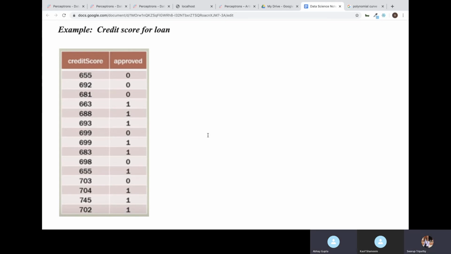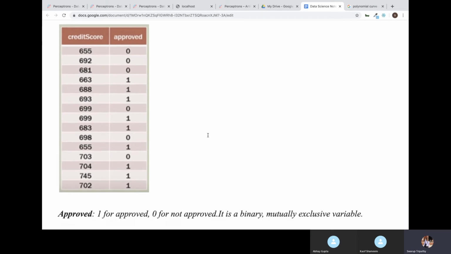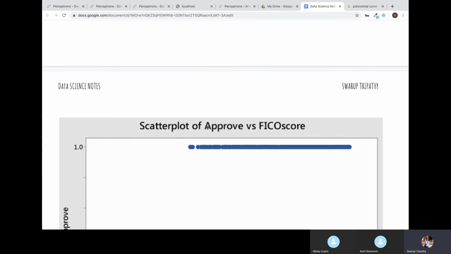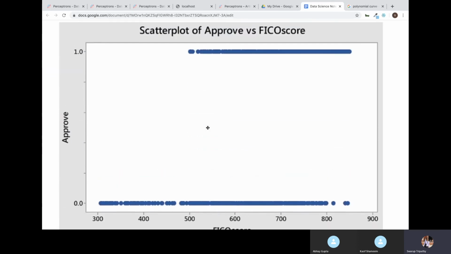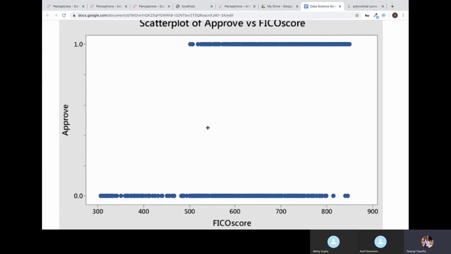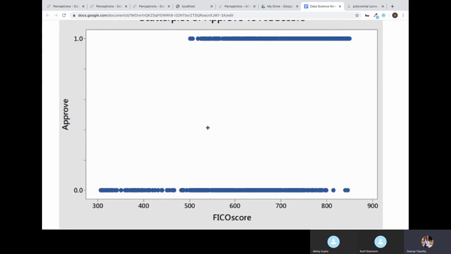Now see here, credit score for loan, the relationship is not very linear. Like you have seen in linear regression, when x increases, y also increases. But here, the values are very far from one another, separate from one another.